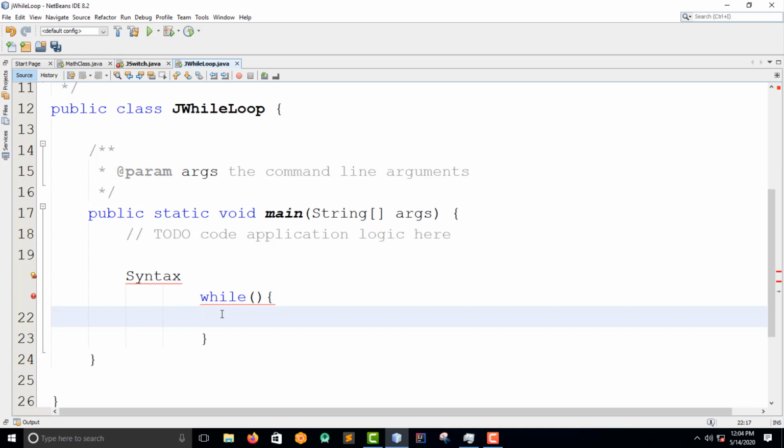So this is the code that gets executed. Right, so this is how simple it is.